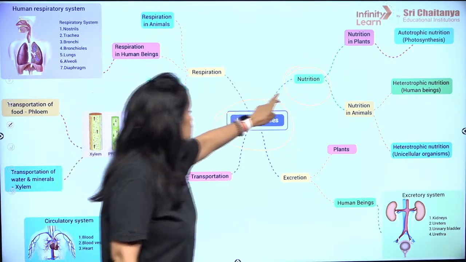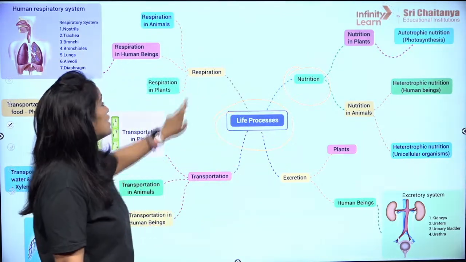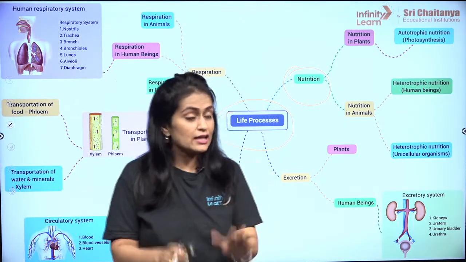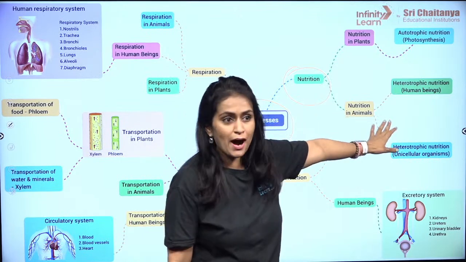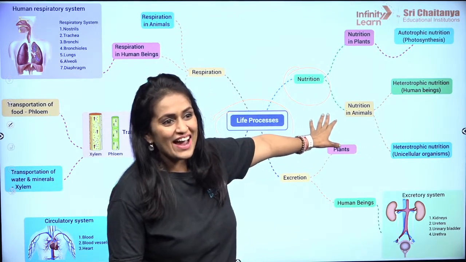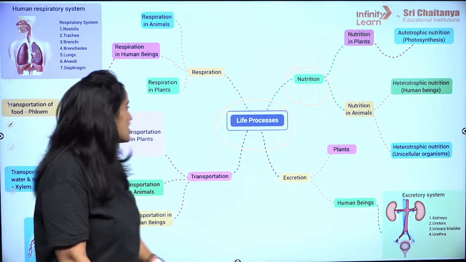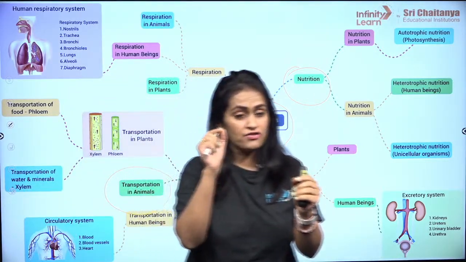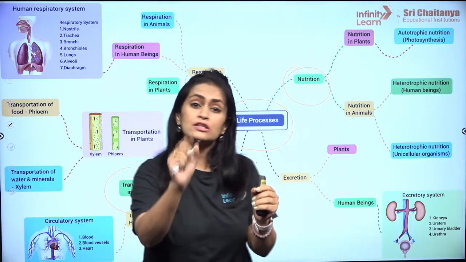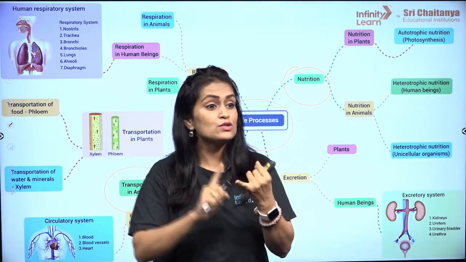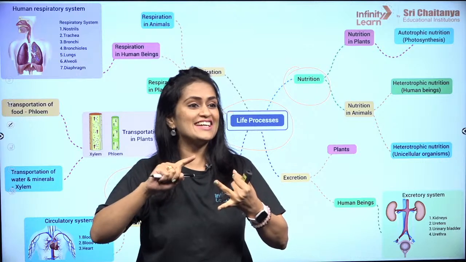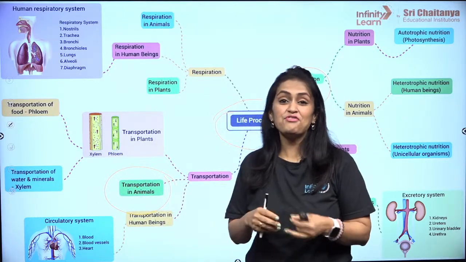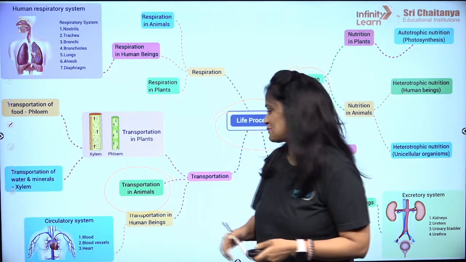As you see the mind map of the chapter, life processes, this chapter has to talk about 4 different processes which are very important. Those are nutrition, excretion, transportation and respiration. Yesterday we tackled the nutrition part and its questions. Today we are going to talk about transportation. Under the topic of transportation, this chapter deals with 2 types: one is plant transportation and the other one is the favorite one, animal transportation.